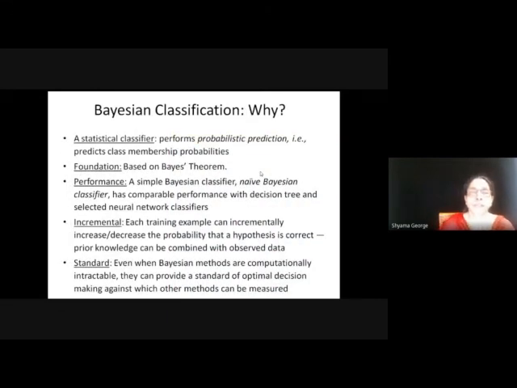So Bayesian classification is a statistical classifier. It performs probabilistic prediction, predicts class membership probabilities, and is based on Bayes theorem. The simple Bayesian classifier, the Naive Bayes classifier, has comparable performance with decision tree and neural network classifiers. We will study decision trees and neural networks in the subsequent classes. This is an incremental approach. That means each training example can incrementally increase or decrease the probability that a hypothesis is correct.